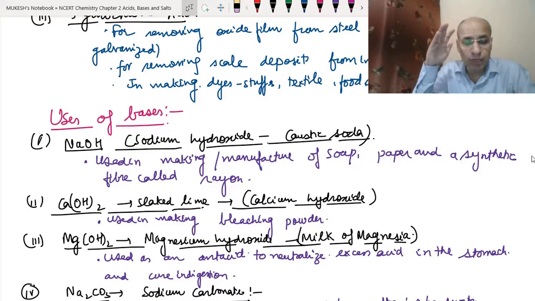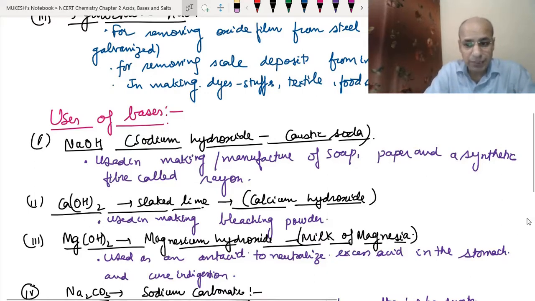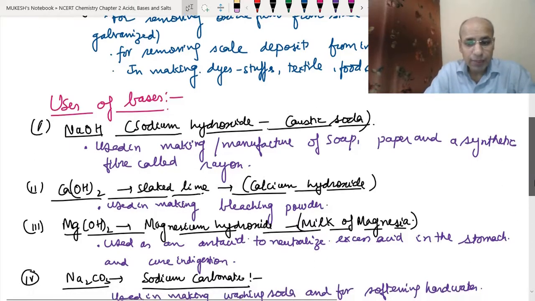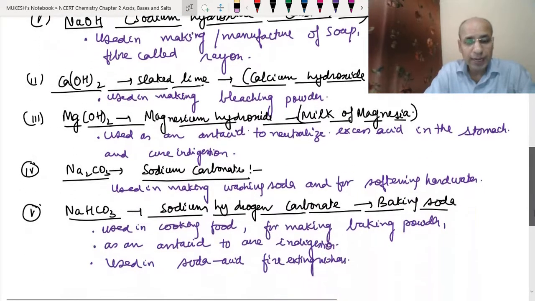Second is slaked lime or calcium hydroxide. It has also got widespread uses. In the form of slaked lime, it is used for making bleaching powder, and the mixture of slaked lime and lime water is used as a whitewash also, as we have studied in the first chapter. The magnesium hydroxide, since it is a mild base, is used as an antacid to cure acidity.